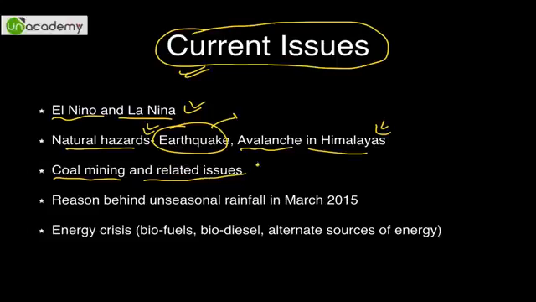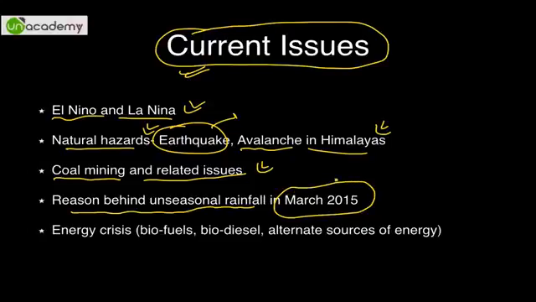Then coal mining and related issues, extremely critical for this year, extremely critical. Reason behind unseasonal rainfall in March 2015. See, if you do not know any reason for unseasonal rainfall, the best bet always is western disturbance. This is the best bet, but obviously you have to go beyond it if you want to get good marks.